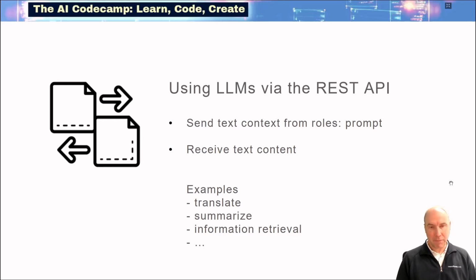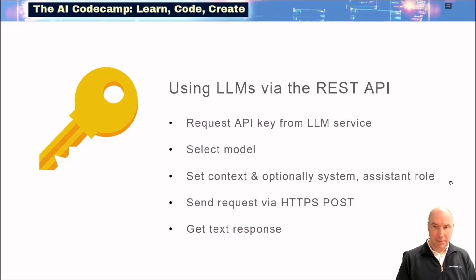So basic functionality is sending your prompt and receiving the answer from the LLM. Typical use cases are translation of text, summarization of data, analysis of data, information retrieval. All these things can be done via an LLM that is controlled via a REST API.